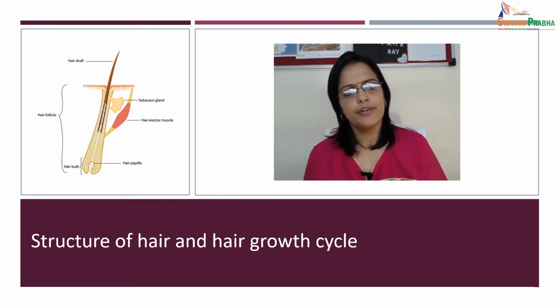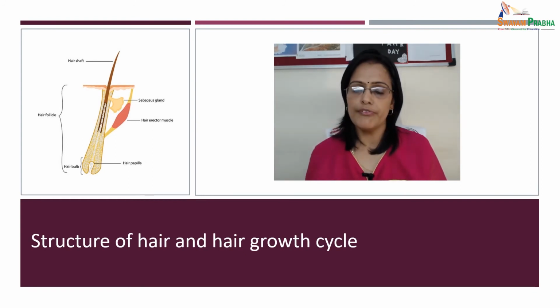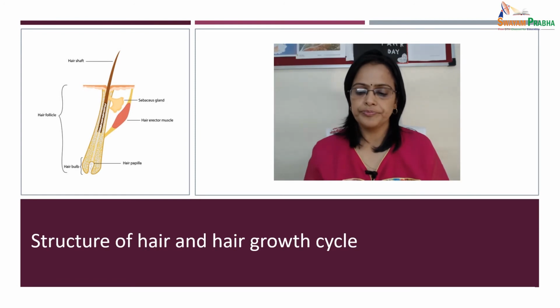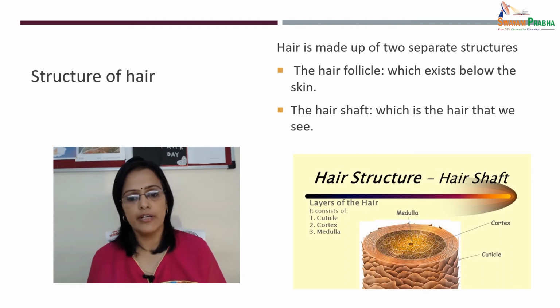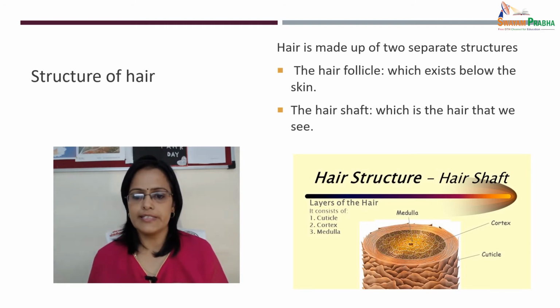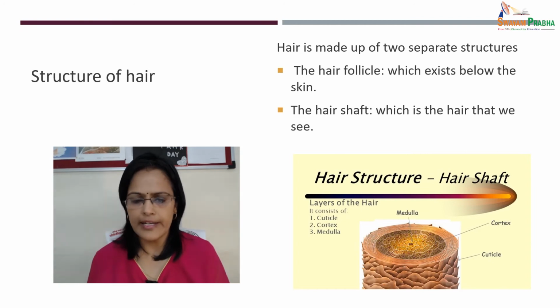So here we will discuss the structure of hair. So dear students, hair is made up of two separate structures: the hair follicle and the hair shaft. The hair follicle exists below the skin, and the hair shaft is the hair we actually see.